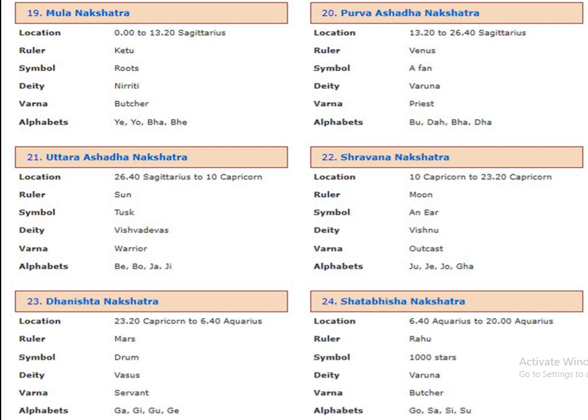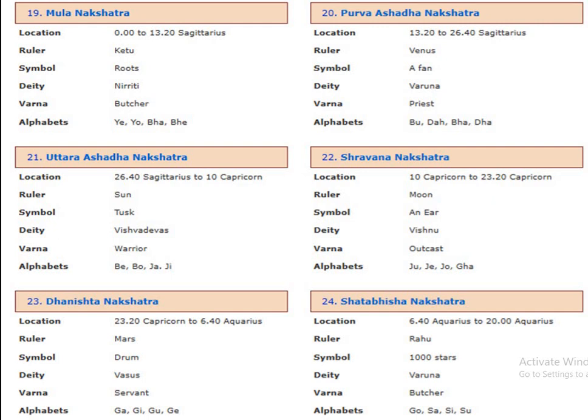The 21st nakshatra is Uttara Ashadha, which belongs to Sun. It starts from 26.4 degrees Sagittarius to 10 degrees Capricorn. The 22nd nakshatra is Shravana, which is 10 degrees Capricorn to 23.2 degrees Capricorn. The 23rd nakshatra is Dhanishta, which belongs to Mars. Location starts from 23.2 degrees Capricorn to 6.4 degrees Aquarius.